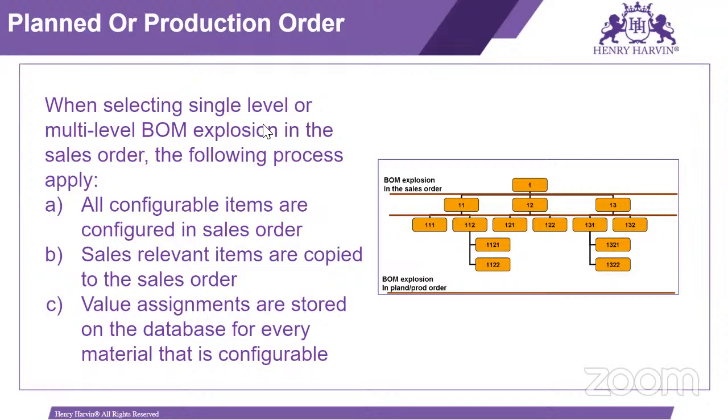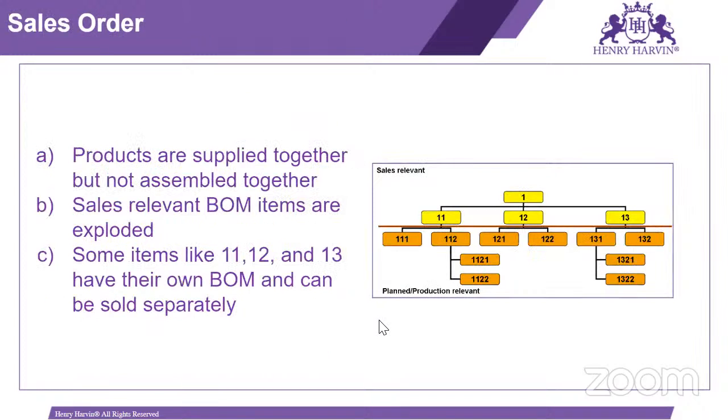Okay. So when selecting single level or material BOM explosion in the sales order, the following process applies. All configurable items are configured in the sales order. Sales relevant items are copied to the sales order. Value assignments are stored on the database for every material that is configurable. Okay. So BOM explosion in the sales order is like this. Suppose this is our finished material, then we have 3 variants. Based on that variant also we have other materials.